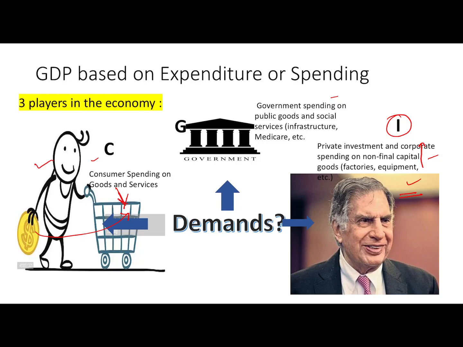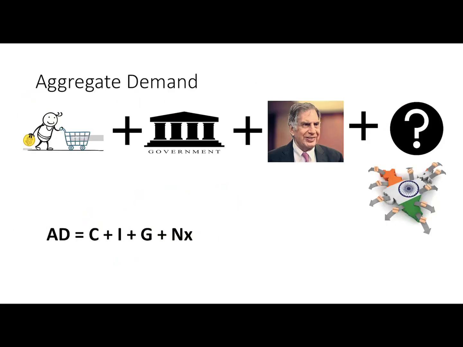And third is government. Government spends on public goods, education, transport, etc. We call it G. So these three players are spending their money in the economy. And we have seen that along with these three factors, there is a fourth factor which buys goods and services from India. That is, other countries and foreign nationals who spend their money in the Indian economy, and in return we export certain goods and services to them. And we call it net exports. Net exports is total exports of a nation minus total imports.